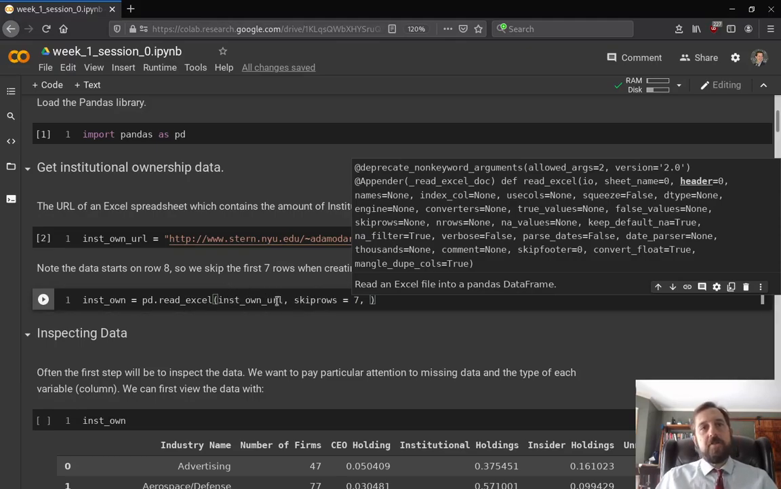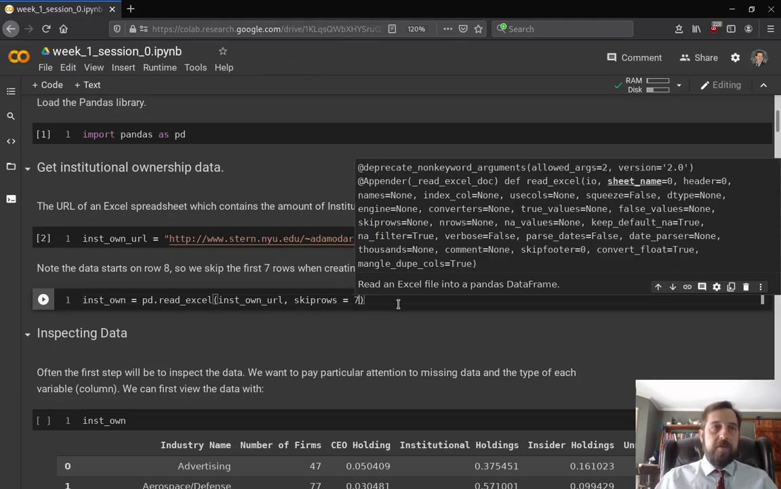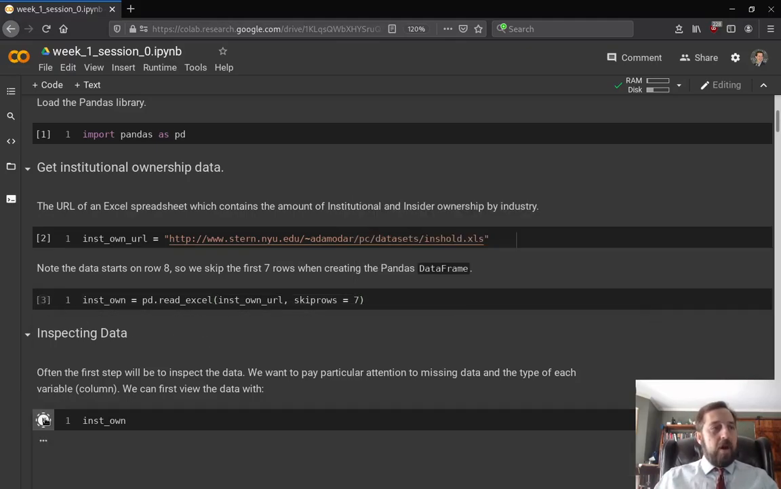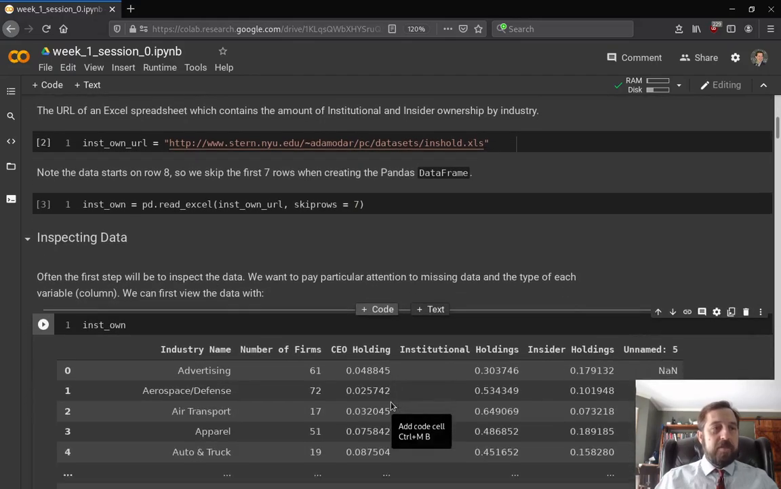Within the function arguments, you only have to provide anything that doesn't have a default value, or if you want to change the value from its default. And that's what we have here, and skip rows equals 7. Good. So now that we've imported that data, the first thing to do is always view it, right?